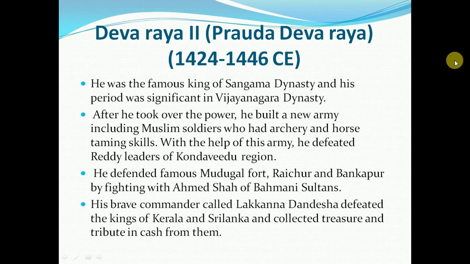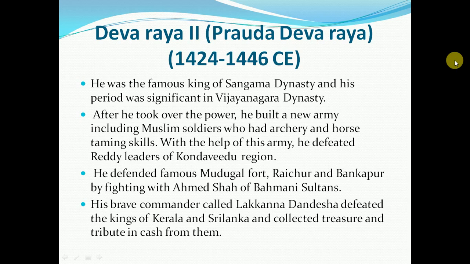Devaraya II, Praudha Devaraya, 1424 to 1446. He was the famous king of the Sangama dynasty and his period was significant in Vijayanagara history. After he took over the power, he built a new army including Muslim soldiers who had archery and horse taming skills. With the help of his army, he defeated the Reddy leaders of the Kondavidu region. He defended the famous fort Raichur and Bankapur by fighting Ahmad Shah of the Bahmani Sultans.